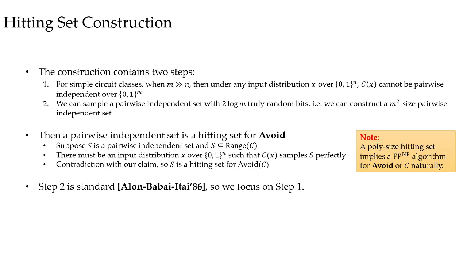Then we claim that this pairwise independent set is a hitting set for Avoid. Suppose by contradiction it's not a hitting set, so the entire set lies in the range of C. By choosing an appropriate input distribution, the output distribution will be a pairwise independent set, a contradiction with our claim. Moreover, the set size is polynomial in m, so we have found a polynomial size hitting set for Avoid. The second step is quite standard, and there have been some works about it, so we only discuss the first step.